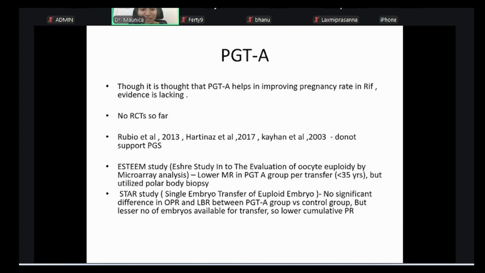But what they did find is that in the people where they did PGTA and then only went for transfer, many of the embryos were found to be aneuploid. Few of them came mosaic. Few of them came with inconclusive results. So all of them were discarded. So they ultimately had a lesser number of embryos for transfer, and they had a lower cumulative pregnancy rate in comparison to the control group. In the control group, they had additional embryos, they came back for their second pregnancy or the second child, and they had a higher cumulative pregnancy rate. That's why even now PGTA needs to be taken with a pinch of salt, and we need to find out whether it is necessary to do it or not.